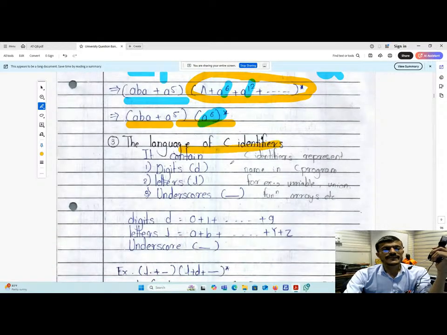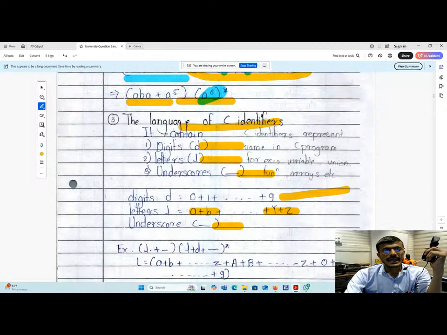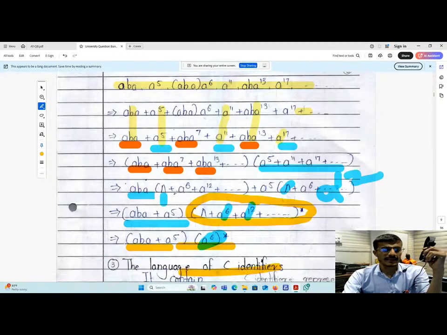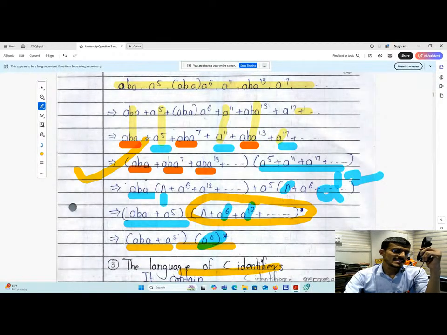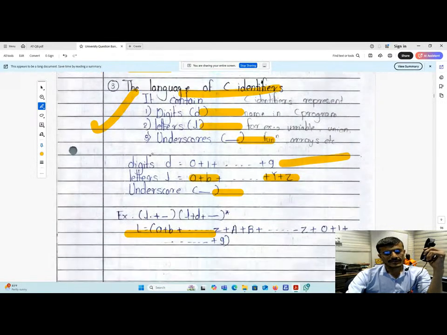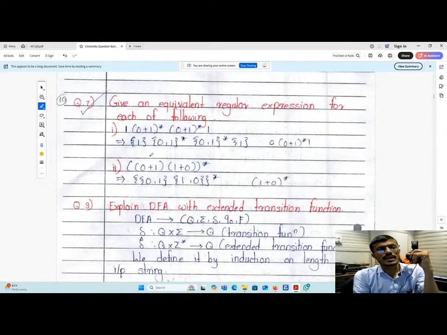Then, language of C identifiers. C identifiers consist of digits, letters, and underscores. Digits are from 0 to 9. Letters are uppercase and lowercase: lowercase from a to z, uppercase from A to Z, and underscore. All these combinations together form the language of C identifiers. From these three questions, my sixth sense says that this question will be asked in the university examination, this one or this one. So be ready for this. Don't miss these questions.